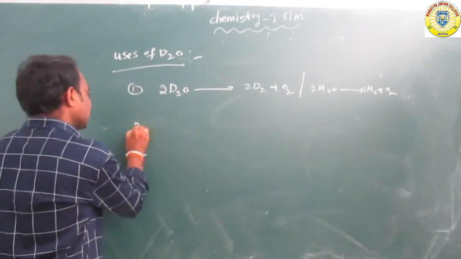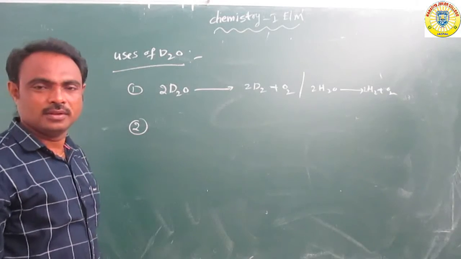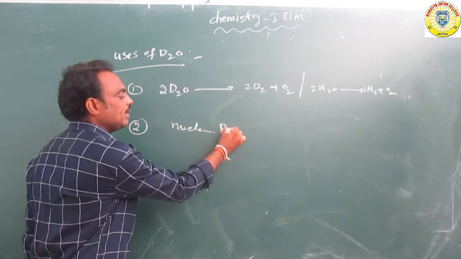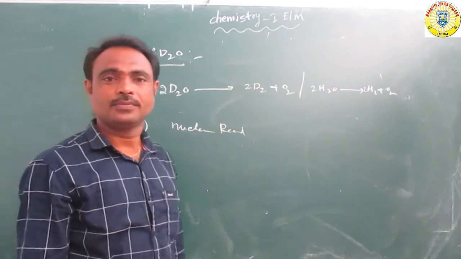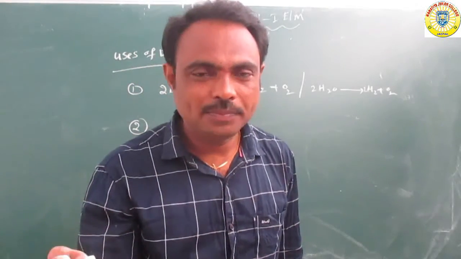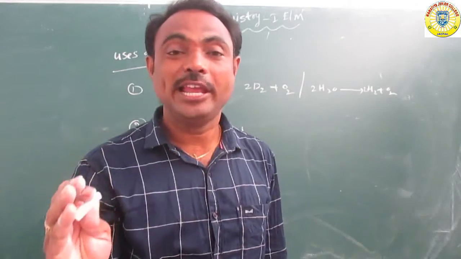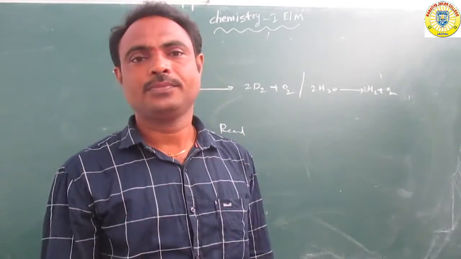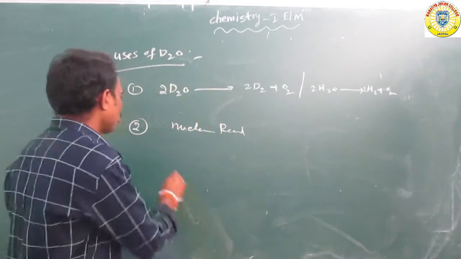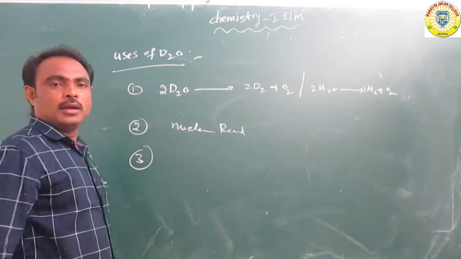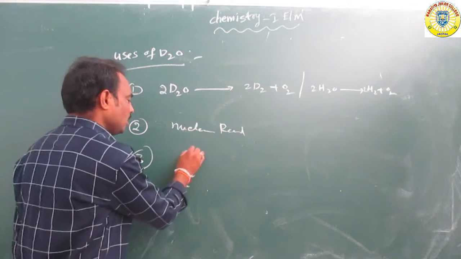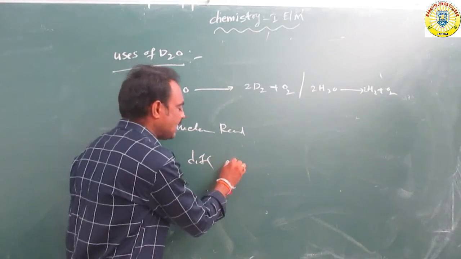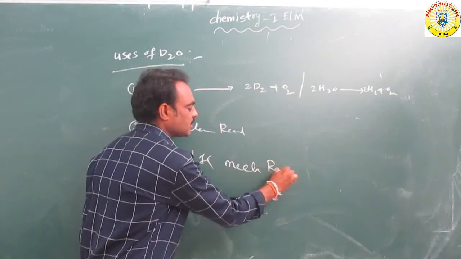Next, second one. It is mainly used in nuclear reactors. Deuterium oxide is mainly used in nuclear reactors. Next, third one, it is mainly used for different types of mechanisms of reactions.